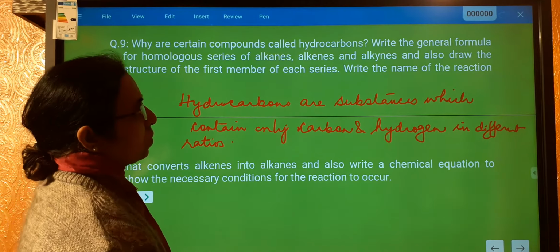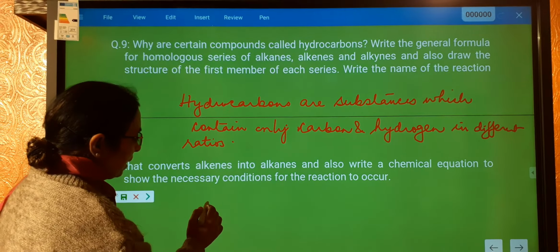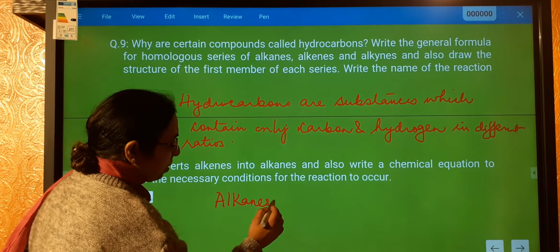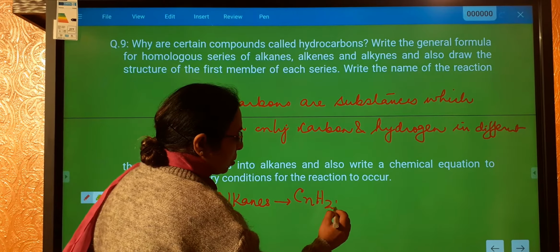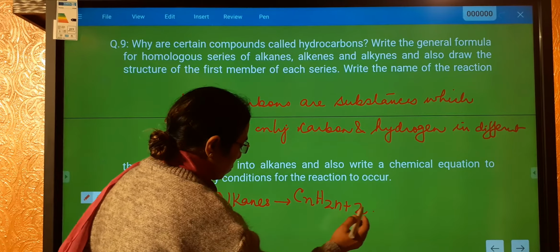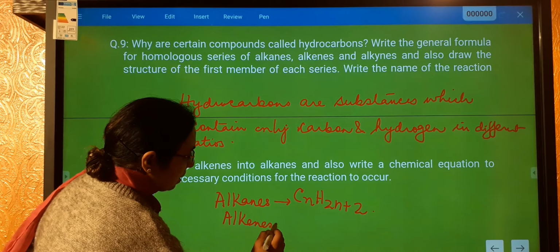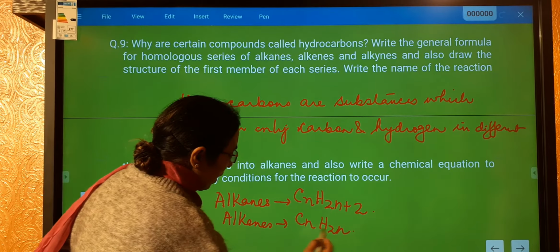Alright, so write the general formula of homologous series of alkanes. The general formula of alkanes is CnH2n+2. General formula of alkenes is CnH2n.